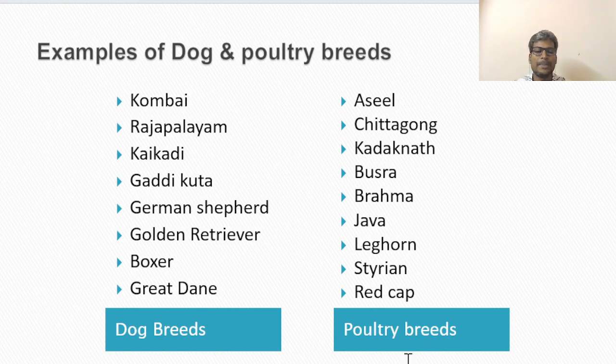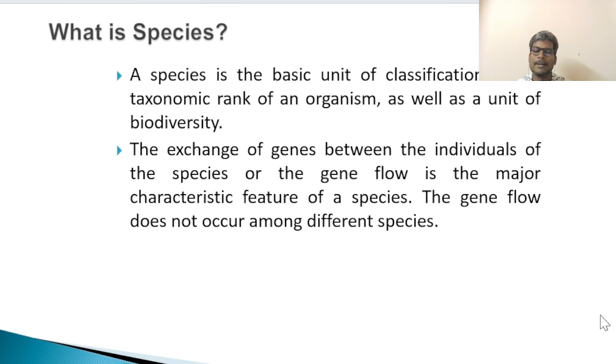Coming to poultry breeds, Asil, Chittagong, Kadaknath, Busra, Brahma come under indigenous breeds. Java, Leghorn, Shaver, Redcap come under foreign breeds. Moving on to the next slide.